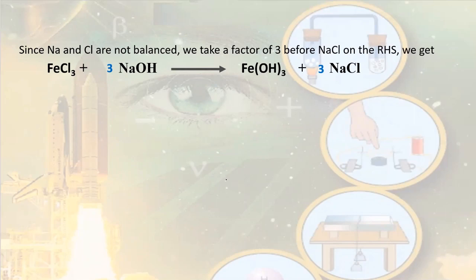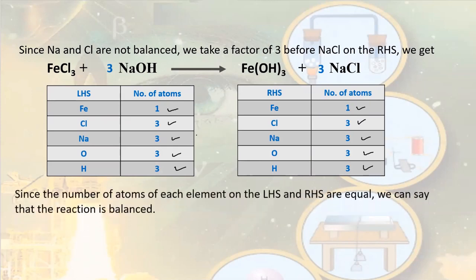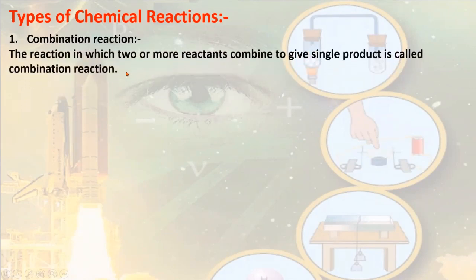Now on writing 3 before NaCl on the RHS, let's make the table and check. Now we can see that the number of atom of each element on the left side is equal to the number of atom of that element on the right side. We can say that this chemical equation is balanced. Let us start with the next topic, types of chemical reactions. The first type of chemical reaction is combination reaction. It is a reaction in which two or more reactants combine to give a single product. Generally, I can say that A plus B combines to give AB.